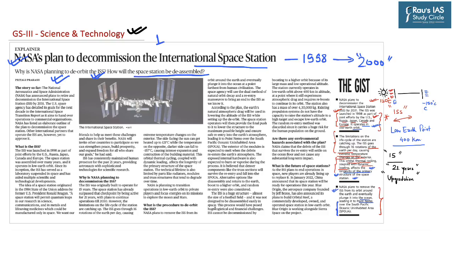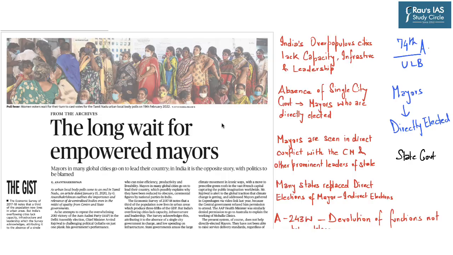With this discussion, let's take up the next news analysis. The next news to be taken up also appears in the text and context section on page number 2. It says, the long wait for empowered mayors. Mayors in many global cities go on to lead their country. However, in India, it is the opposite story, with politics to be blamed. Because in India, the mayors are not directly elected as is generally done in the United States or other European countries.